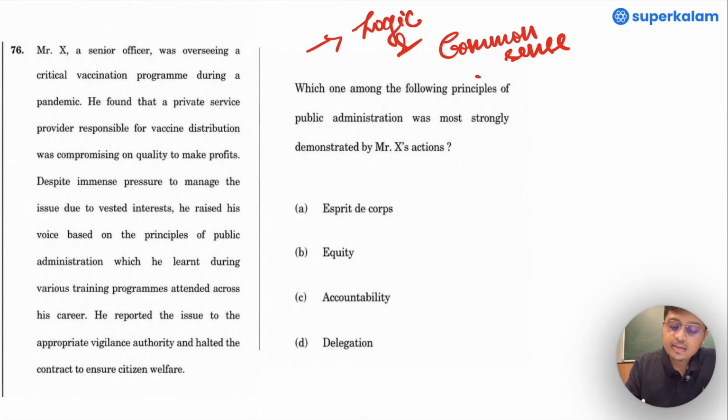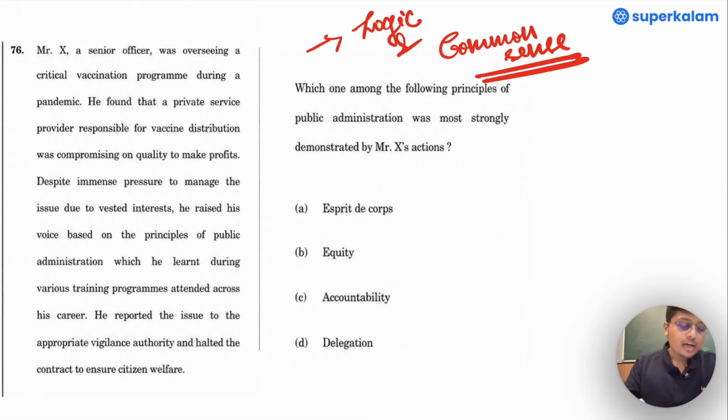If one is calm and is applying logic along with common sense, it is very easy to get marks in these questions. Let me prove the same to you. Let us read question number 76.